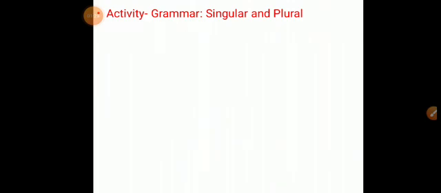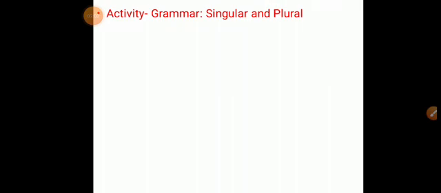Okay, then what is plural? A noun that names more than one person, animal, place or thing is called a plural noun. If the noun is naming more than one person, more than one animal, more than one place, more than one thing, it is called a plural noun. For example, boys, cats, houses, flowers.